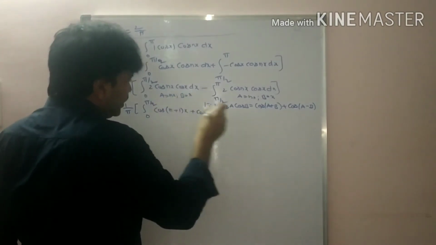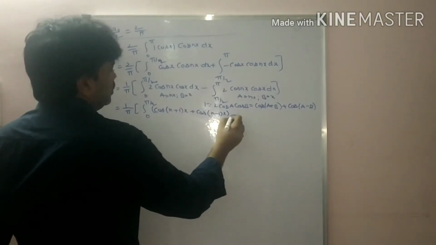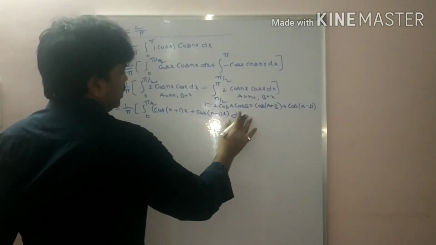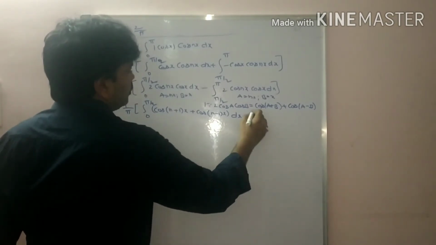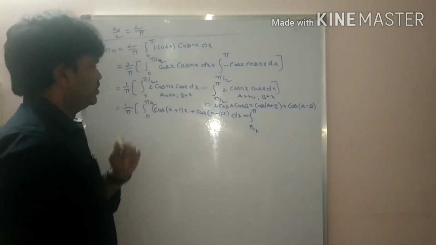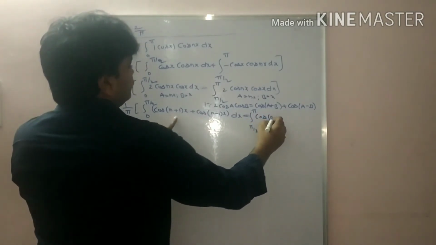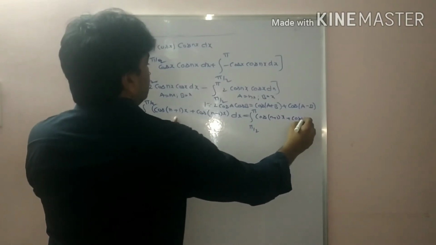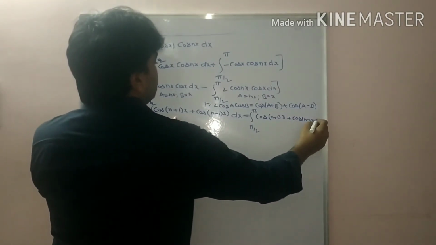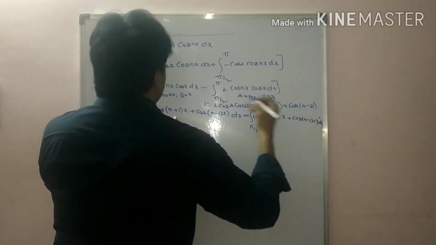Taking x common, cos(n minus 1)x dx, plus, minus here, integral pi by 2 to pi, similar lines, students, of cos(n plus 1)x plus cos(n minus 1)x dx, bracket close.